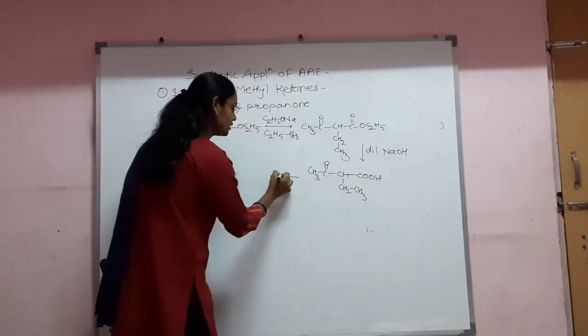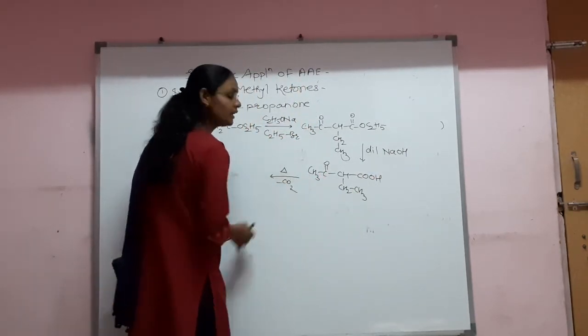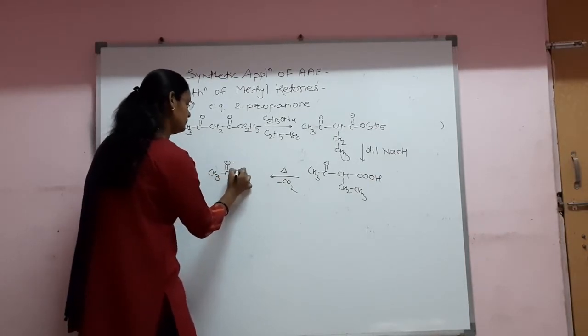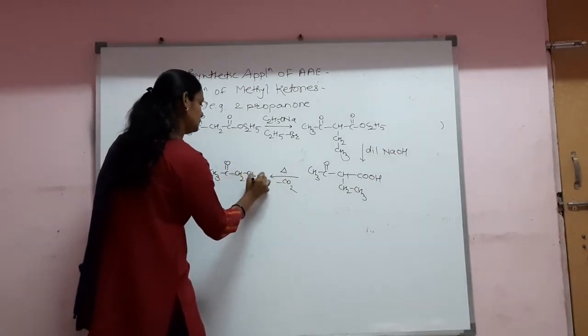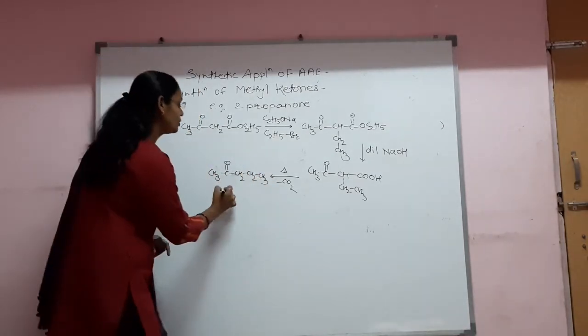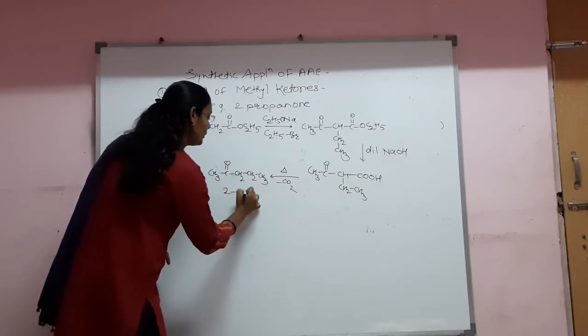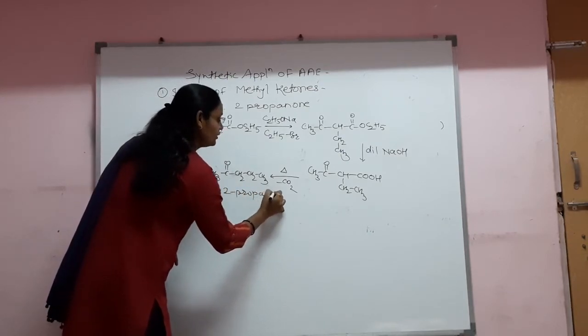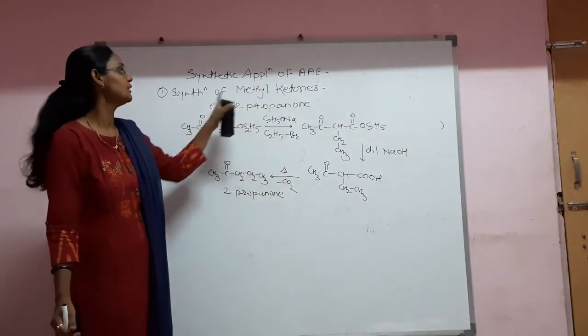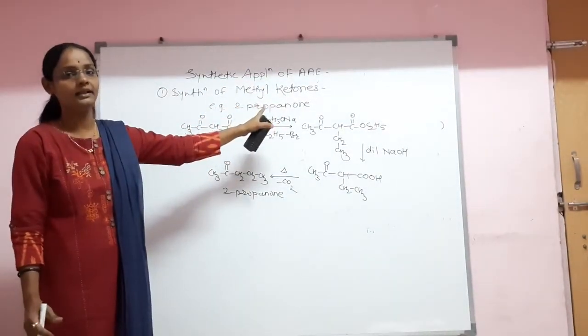And that acid, on further heating, can undergo the decarboxylation reaction and form the methyl ketone. The name of that methyl ketone is 2-propanone. So this is the first synthetic application of acetoacetic ester, that is synthesis of methyl ketones.